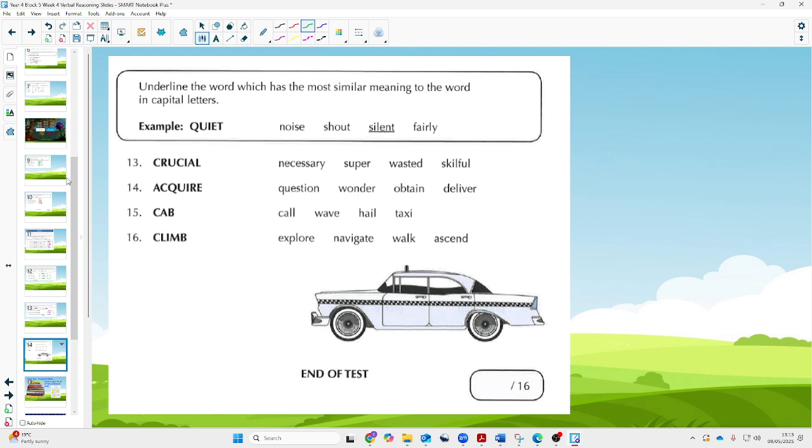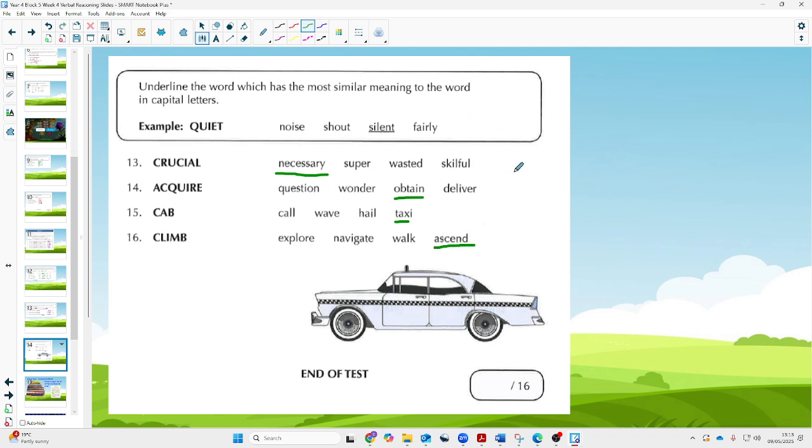And then we finally on this test have got to look at the most similar in meaning. So we've got crucial and necessary, acquire and obtain, acquire something, gaining something, cab as in taxi, climb is ascend.